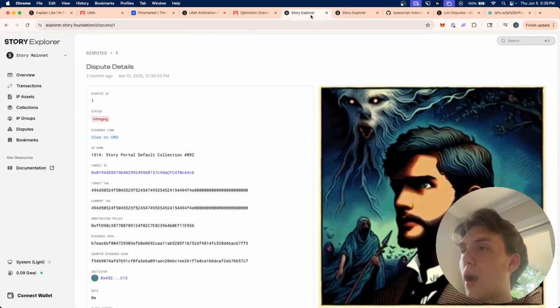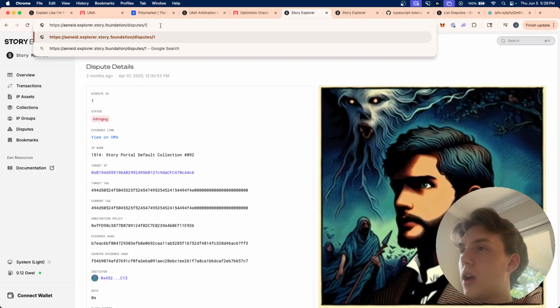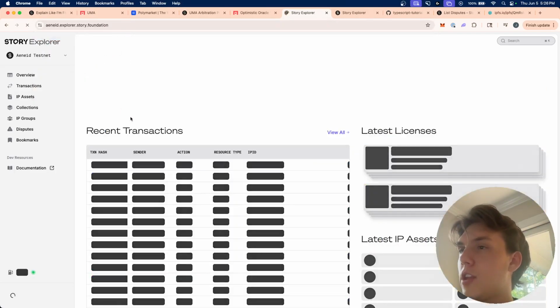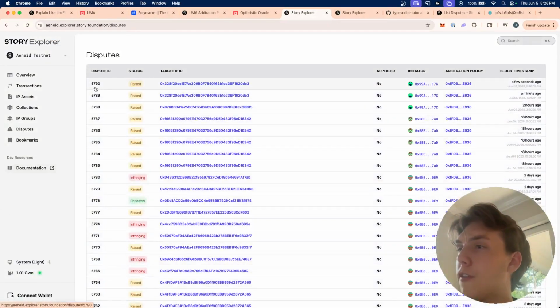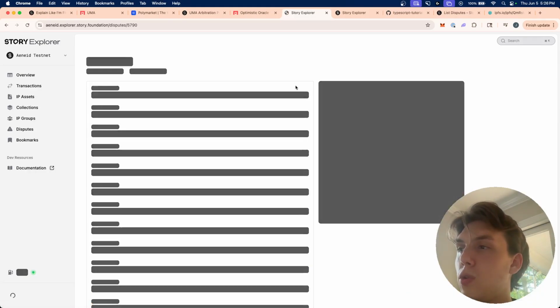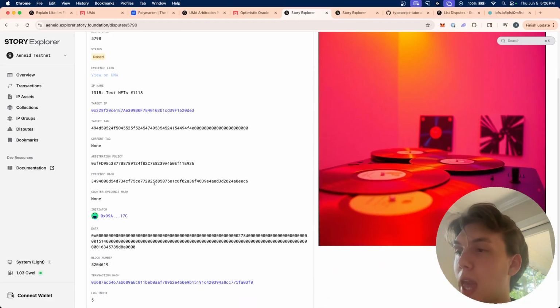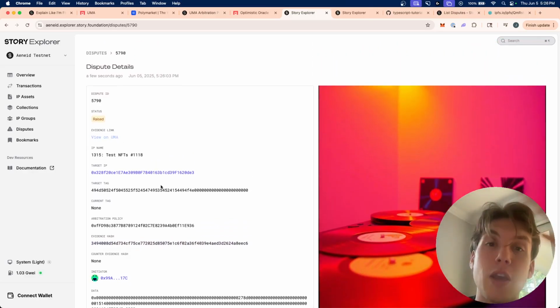So if we go to our Explorer, let's actually go to our testnet Explorer. And hopefully it should appear under the dispute section. So here we go, 5790. It has not been appealed yet. Obviously, this happened a few seconds ago, and we can view the dispute happening right here. So it's on this IP asset. We can see the evidence hashes right here. That's the evidence that we uploaded. And then again, if this was on our mainnet, it would go to UMA, and UMA would arbitrate on the decision and come back with a decision in the future.